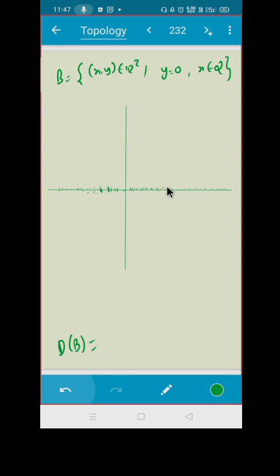Now, I am talking about only the x-axis here. This is my set B. If I take any point here, suppose मैंने एक point लिया, you take any radius r, do you agree that that open ball will definitely contain some point of set B?